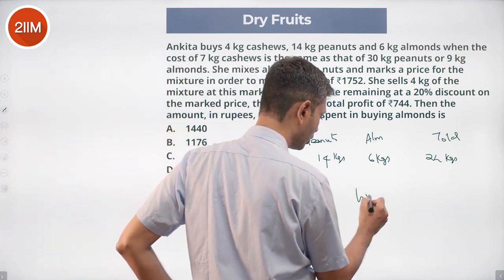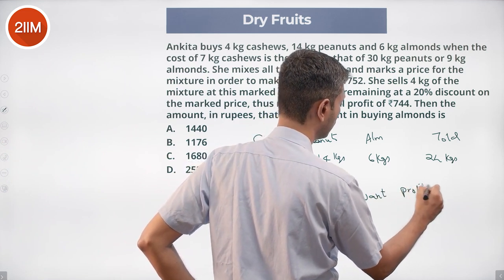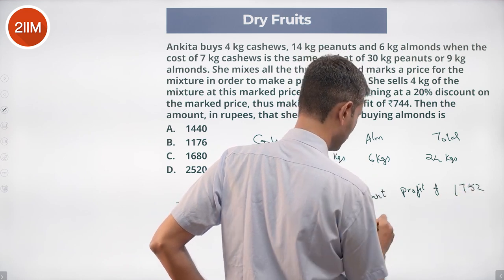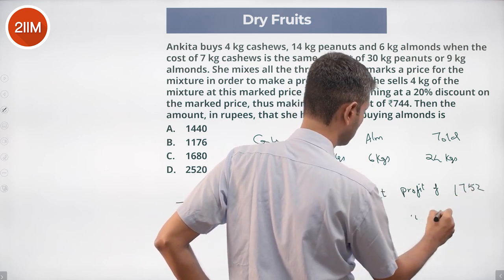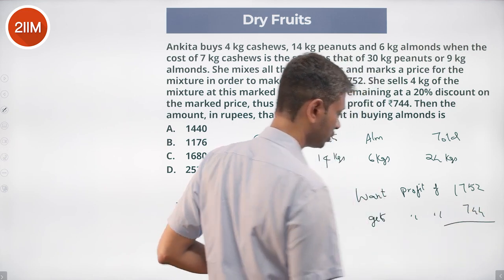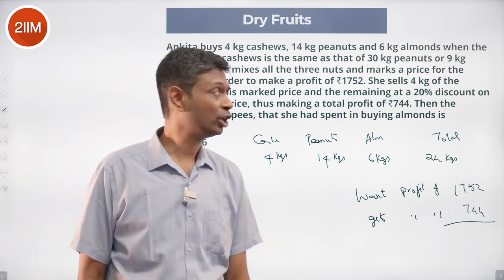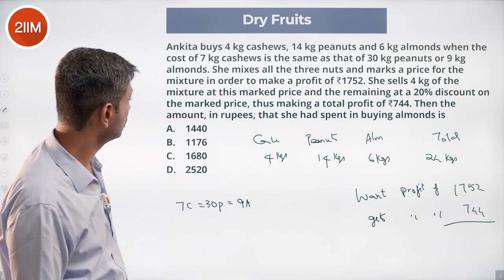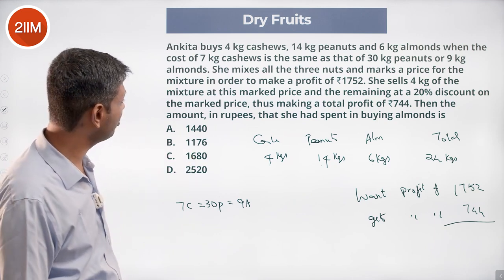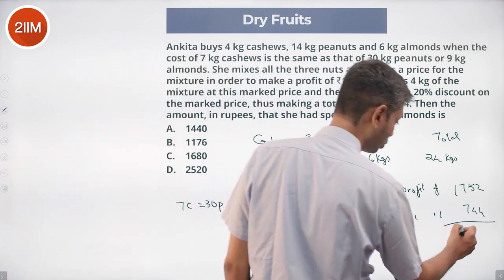She wants a profit of 1752. She gets a profit of 744. So she falls short. Why? Because she's not selling the whole thing at the same rate. She sells 4 kilograms at this price and the remaining at a 20% discounted mark price. And that delta is 1008.